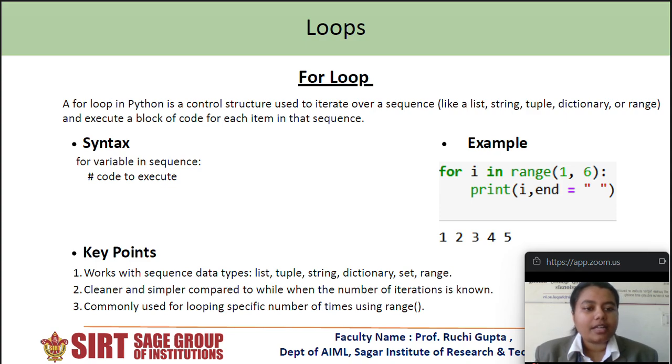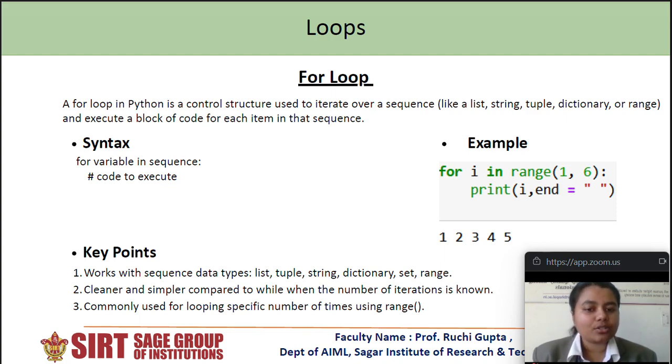Here we have given code for printing a series from 1 to 5. We have iterated i in range 1 to 6. Clearly, we mention 6 as the for loop stops before the last value.